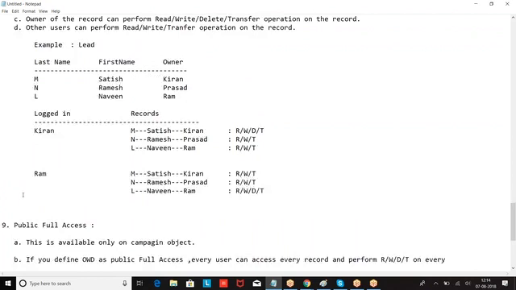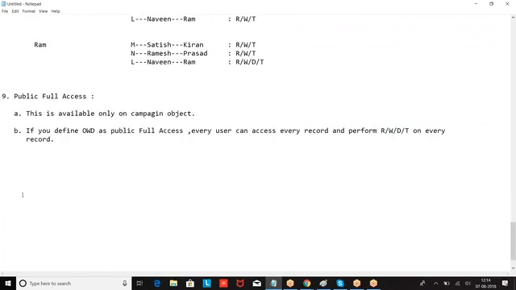So if I say public full access, every user can see every record and everyone can perform read, write, delete, transfer on every record. With full access, everyone can see every record, everyone can perform every operation.